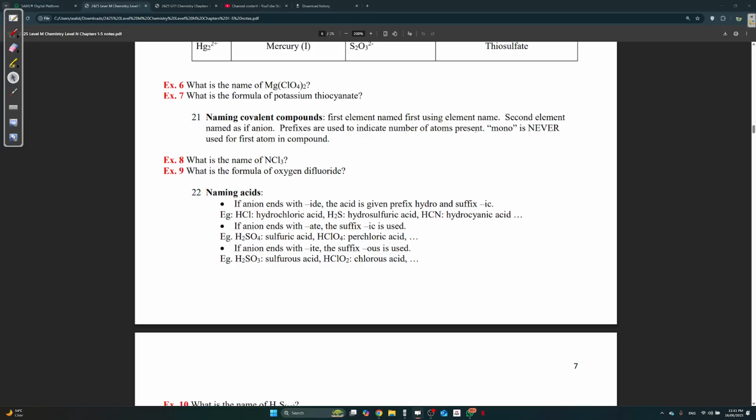Covalent compounds are the ones where you use the prefixes. But remember, mono is never used for the first atom in the compound. So for example, if you have HCl, you don't say monohydrogen monochloride. No, you just say hydrogen chloride. In this case, it's hydrochloric acid.